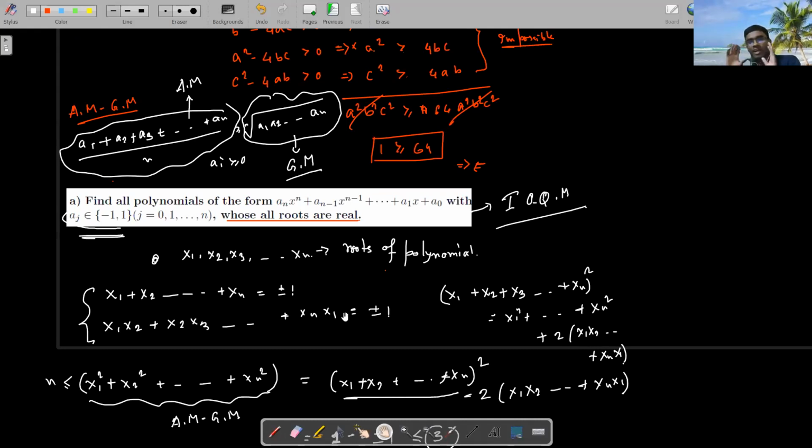That means when you read this problem, it is very difficult. It seems like how to do this, but now it is very simple. All the coefficients belong to +1 and -1, and the degree is at most 3. So you can just check those polynomials of degree 3 that actually have a real root, with coefficients from +1 and -1. So 3 things are possible: either linear, quadratic, or cubic. Only 3 things, and that's it.